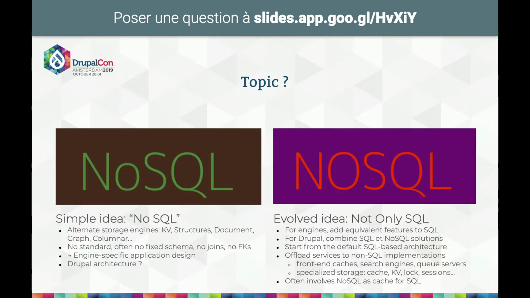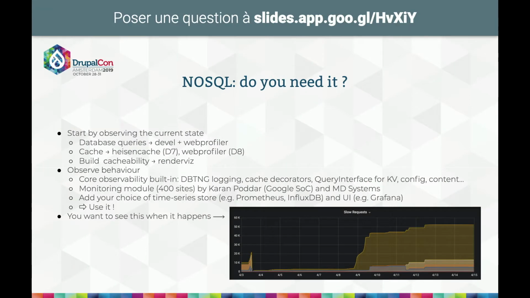And then this asks for the question, what is the difference between performance and scalability? Mostly, performance is about serving the same page faster. And this is often confused with scalability, which may imply serving the same page slower at times, but it allows serving more users. And NoSQL may improve your performance and your scalability, but in a small number of situations, it will reduce your performance, but still improve your scalability. So the question then is, do you need it? How do you know if you need it?